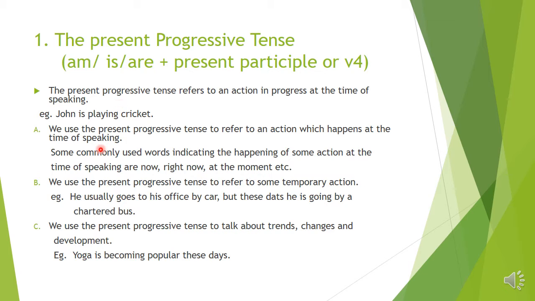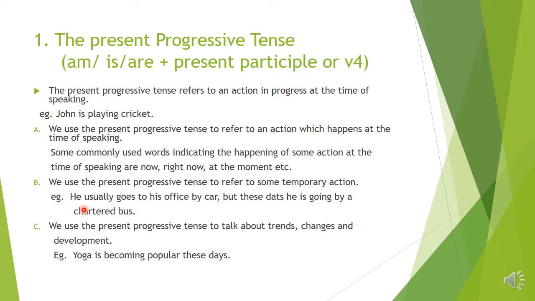And some words like now, right now, at the moment, etc. we can see in the sentence. It is not always present. Sometimes we can see these words in the sentence, so we use the present progressive tense. Example, the same you can think, John is playing cricket. B. We use the present progressive tense to refer to some temporary action.